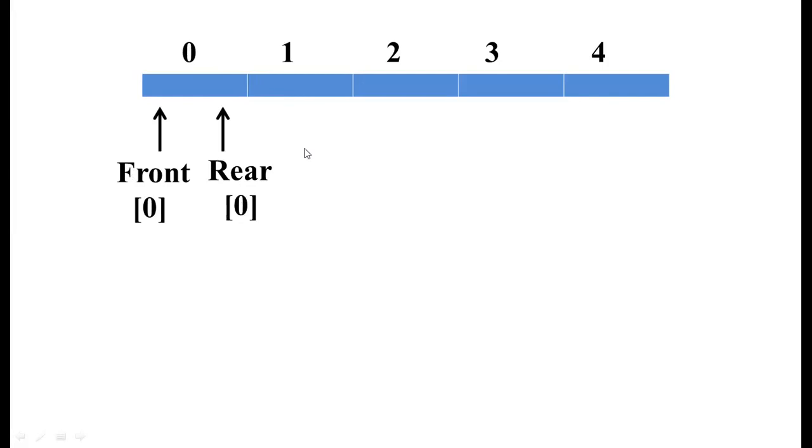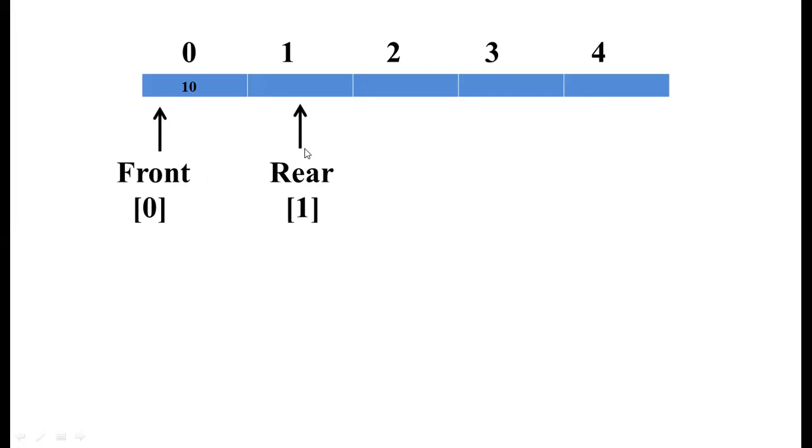So here, the rear variable I am using has the index value 0. Suppose I want to insert the value 10. When I insert the 10 value, after the insertion, the rear position will move to the second location.